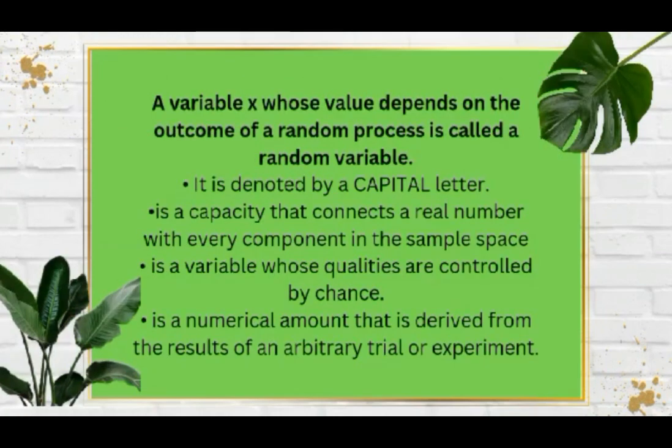A variable X whose value depends on the outcome of a random process is called a random variable. It is denoted by a capital letter. It is a function that connects a real number with every element in the sample space. It is a variable whose values are controlled by chance. It is a numerical quantity that is derived from the result of a random trial or experiment.